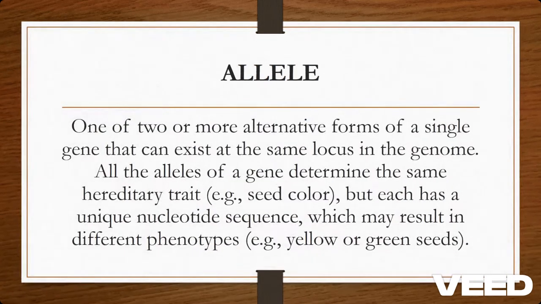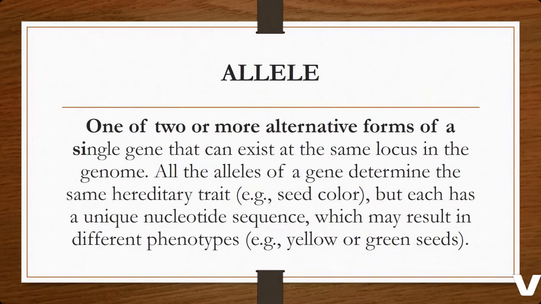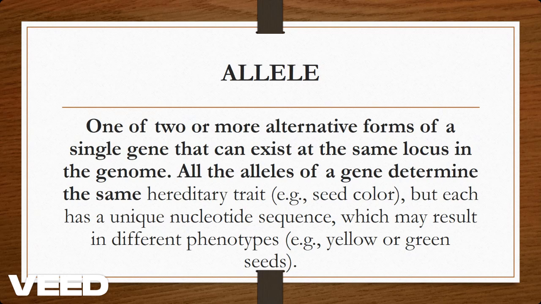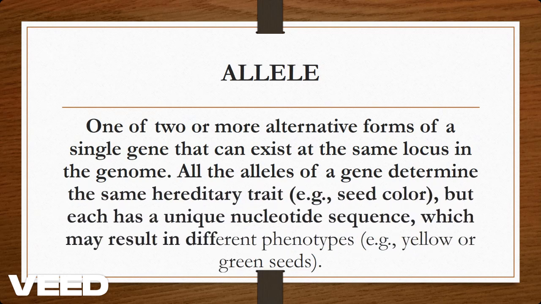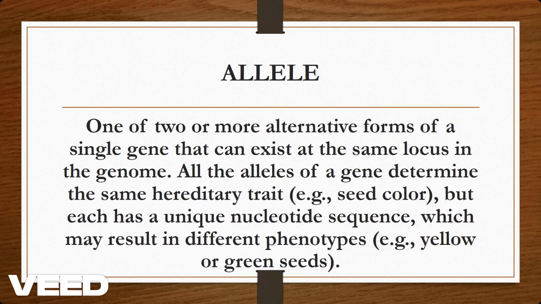Coming to alleles: one of the two or more alternative forms of a single gene that can exist at the same locus in the genome. All the alleles of a gene determine the same hereditary trait, that's seed color. But each allele has a unique nucleotide sequence, which may result in different phenotypes. Example, yellow or green seeds.